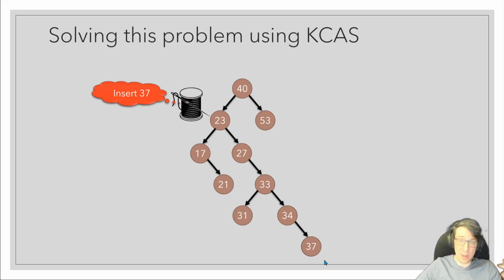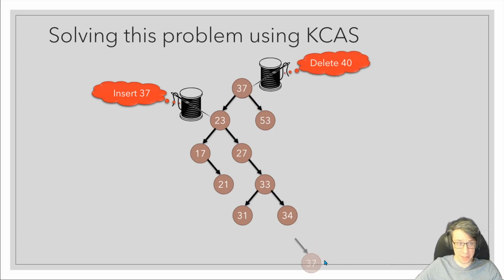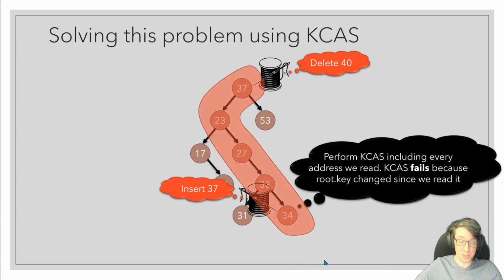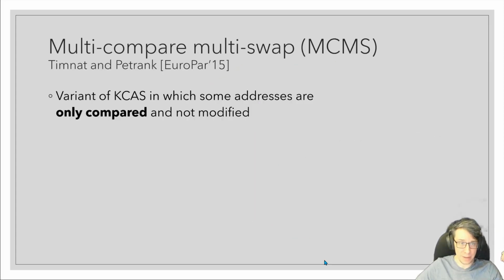However, because of the way that KCAS is usually implemented, doing this would effectively turn all of the reads done in a search into writes, and I'll explain a little bit more about that later. This will introduce huge overhead and contention near the root. Briefly, to see how this fixes the problem: if a delete deletes key 40 here by copying the predecessor key up and disconnecting the predecessor, the insert of 37, which includes everything it read in its KCAS, will see that the key of the root that it read has changed, and so the KCAS will fail.